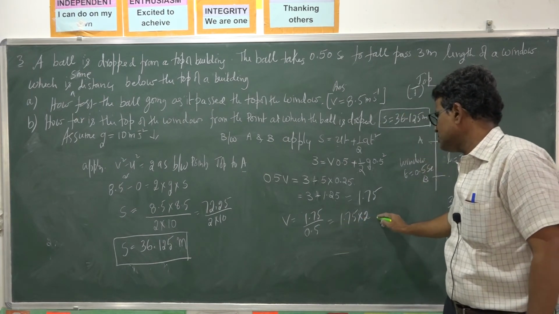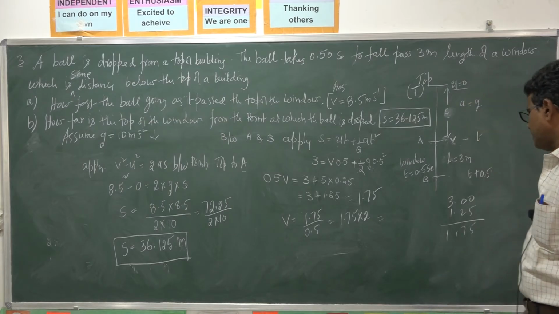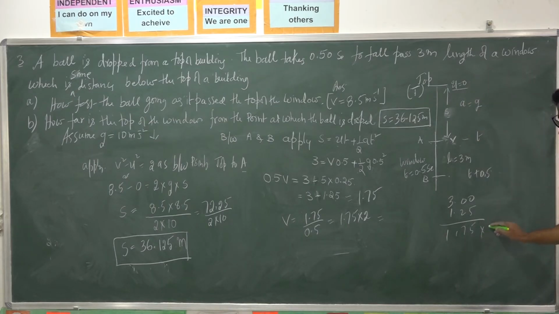How much is this? 1.75 into 2, so we will get 3.5. That is, V is 3.5.